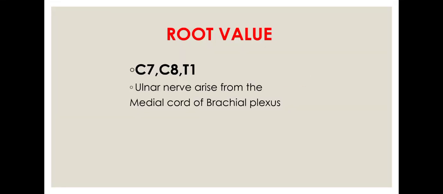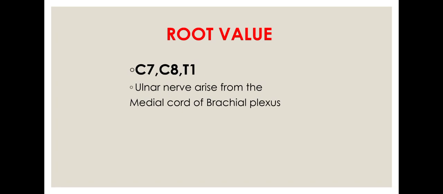Next, we'll start. So what is the root value of the ulnar nerve? The root value of the ulnar nerve is C7, C8 and T1. Okay, so you may ask, the ulnar nerve arises from the medial cord of the brachial plexus. This is where the ulnar nerve arises.